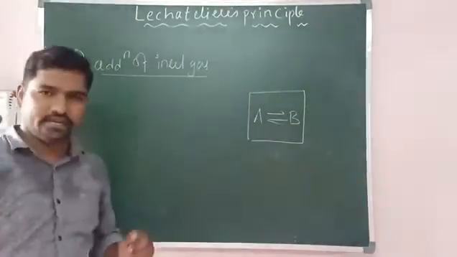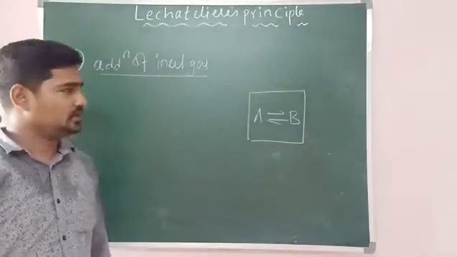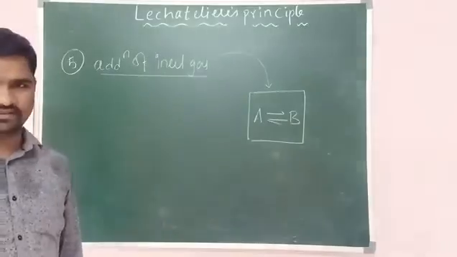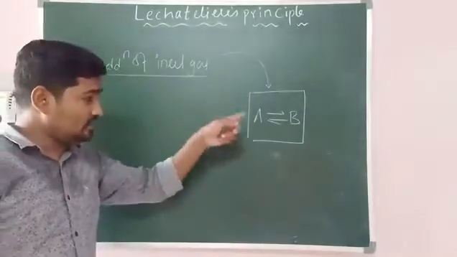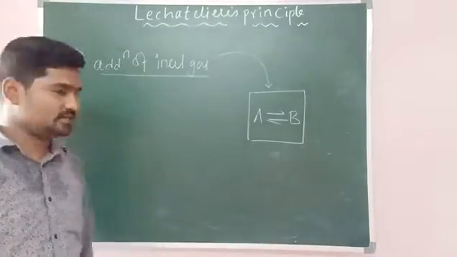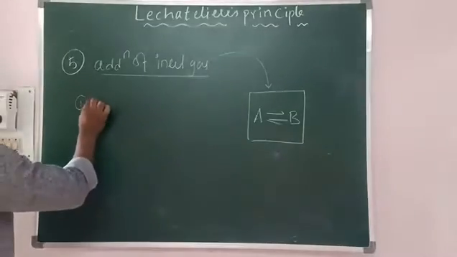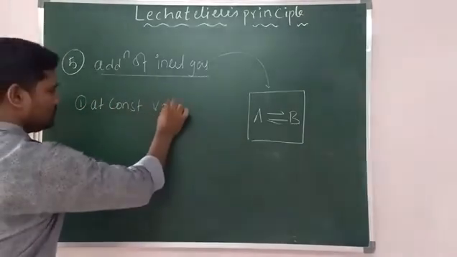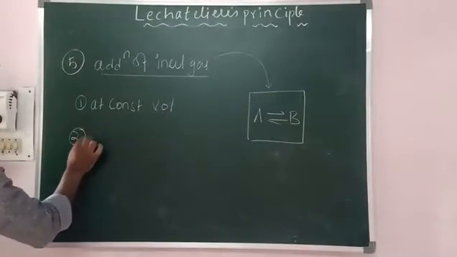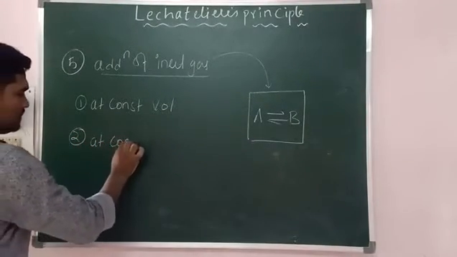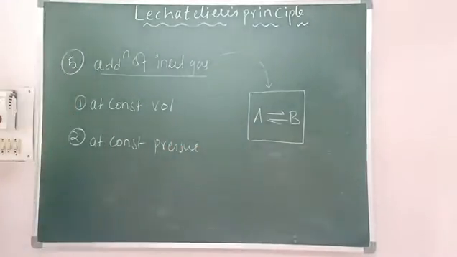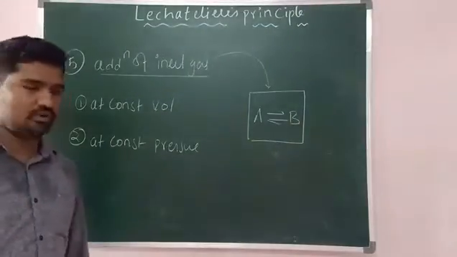Now, what is inert gas? You know, the non-reacting gas, right? So this inert gas is added to this container, right? So you can add this inert gas in two cases. First case, at constant volume. Second case, at constant pressure. Yeah, two cases: constant volume, constant pressure.